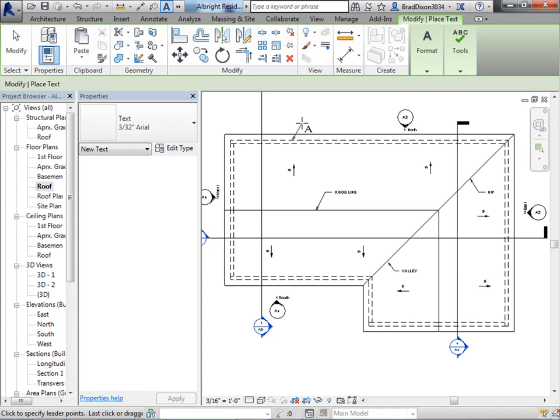I'm going to, in one location, call out the exterior walls. I have another ridge line here.